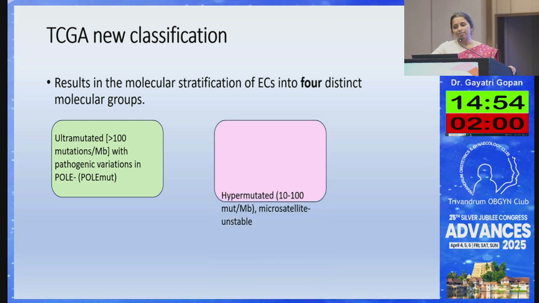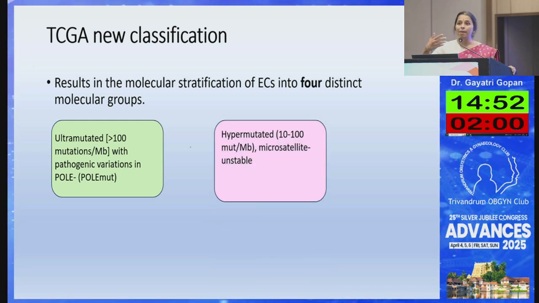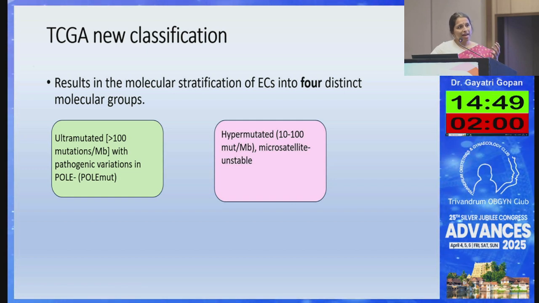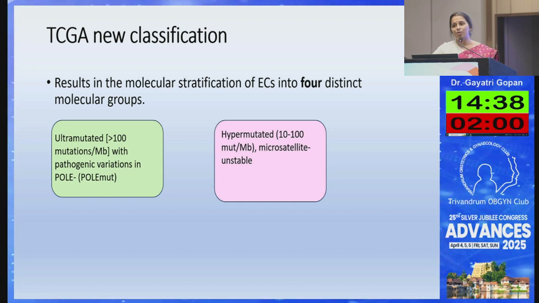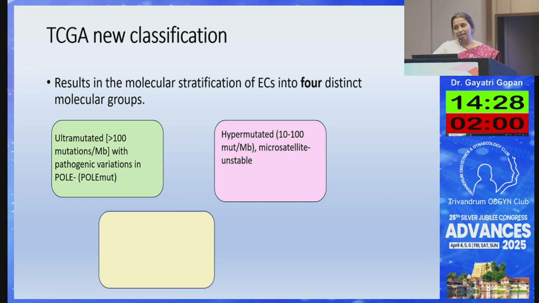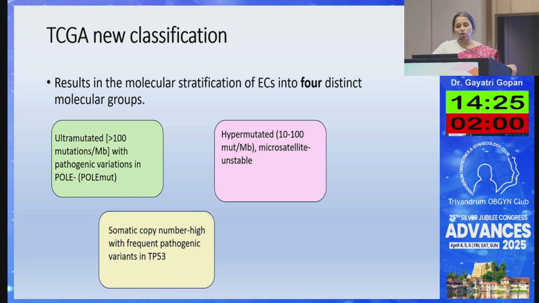Then another type that the TCGA has introduced is the hypermutated, where there are 10 to 100 mutations per megabase. So these are all mutation rich. They may seem high grade, but they actually have a very good prognosis because of the increased mutations. The hypermutated ones are usually microsatellite unstable, or MSI high. Then we have another type, somatic copy number high, which is actually the P53 mutant endometrial cancers, and these cancers have a really bad prognosis.